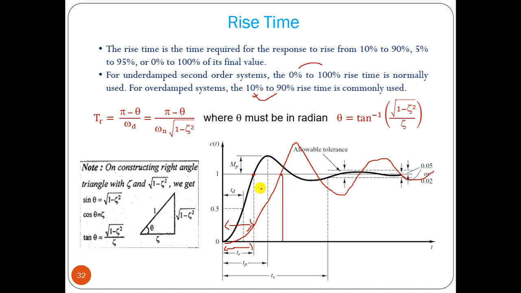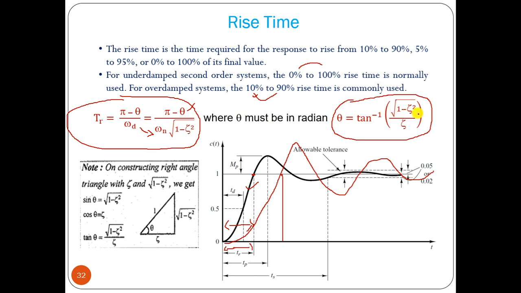So this system is slower and this system will be faster. Now we can find out, using the formula, Tr equals pi minus theta divided by omega d. Omega d is omega n root of 1 minus zeta square. Theta is tan inverse of root of 1 minus zeta square by zeta. So Tr also depends on omega n and zeta, and pi is the universal value that we already know. This is how you can find out Tr, the rise time of a system.